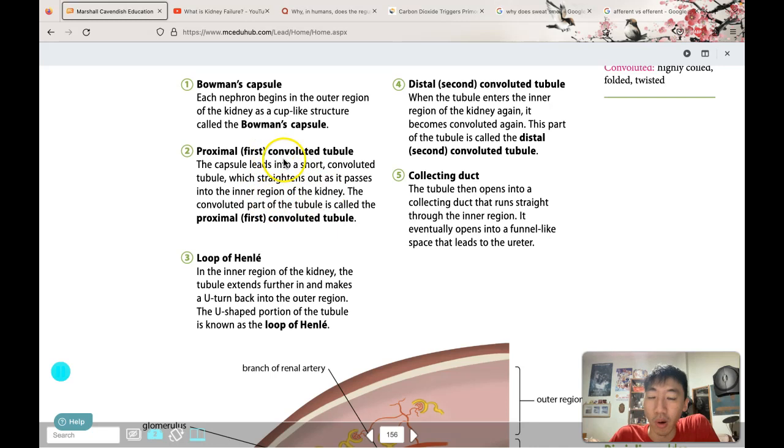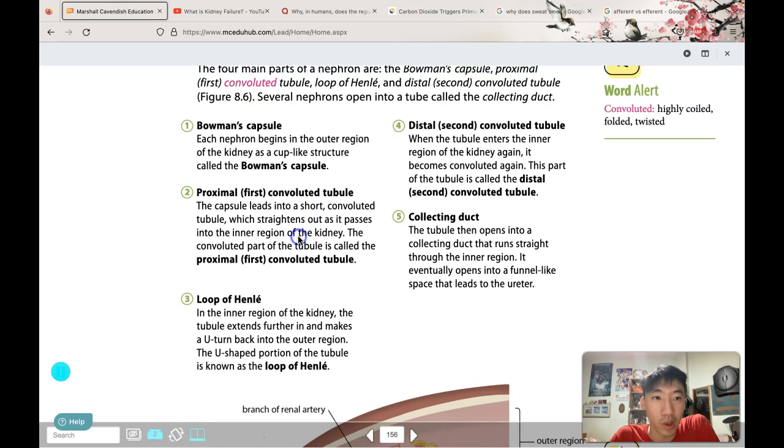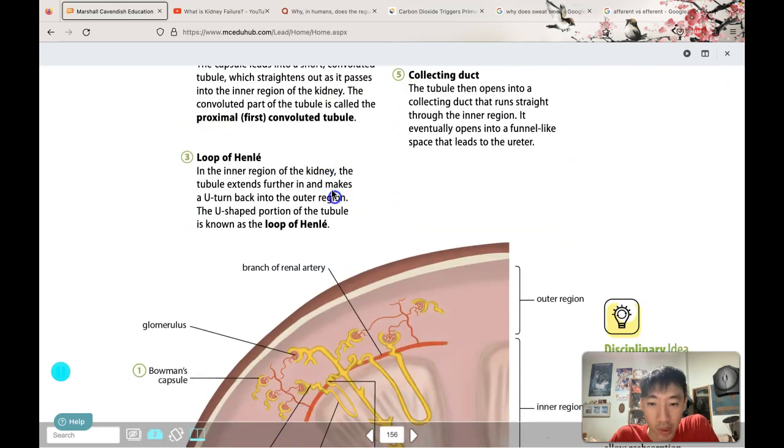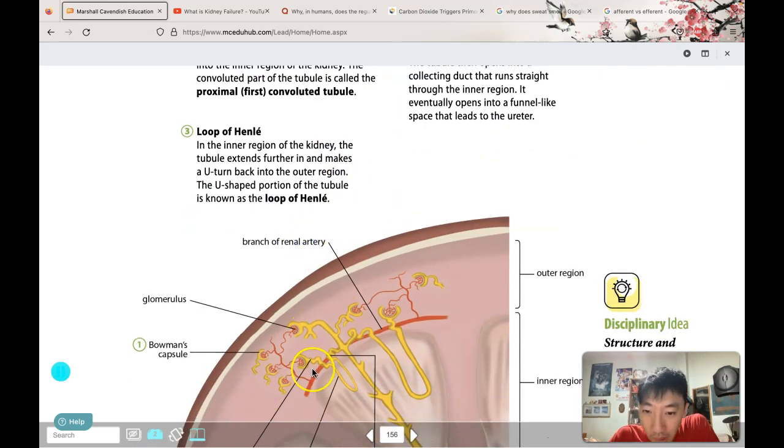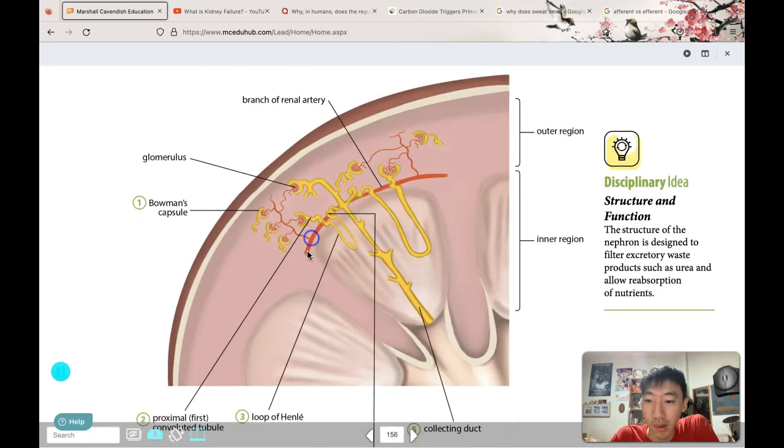Why is it called convoluted? It's because the word convoluted means highly coiled, folded, or twisted. If you look closely at this area, look at all these folds and twists. This is why it's called convoluted. So this area is the proximal convoluted tubule.